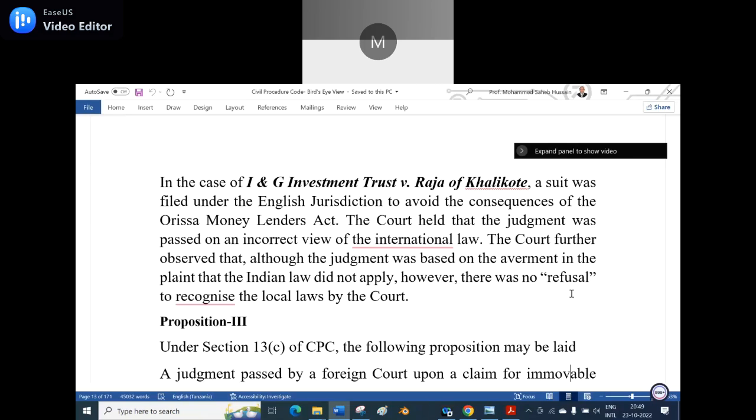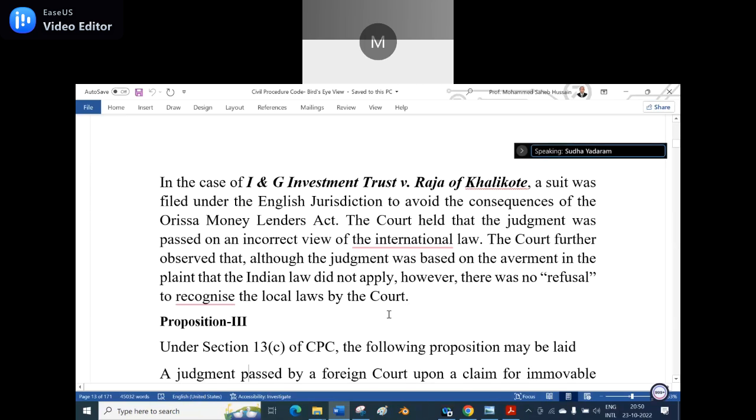If it is in contravention with the existing law, no conclusive judgment. If it is not based on merit, no conclusive judgment. If it is based on fraud, no conclusive judgment. If it is not based on natural justice, no conclusive judgment. Is it clear? Yes, sir. Which section says? Section 13 of CPC. Section 13, clauses A to F. That clearly says which are conclusive and which are not conclusive.